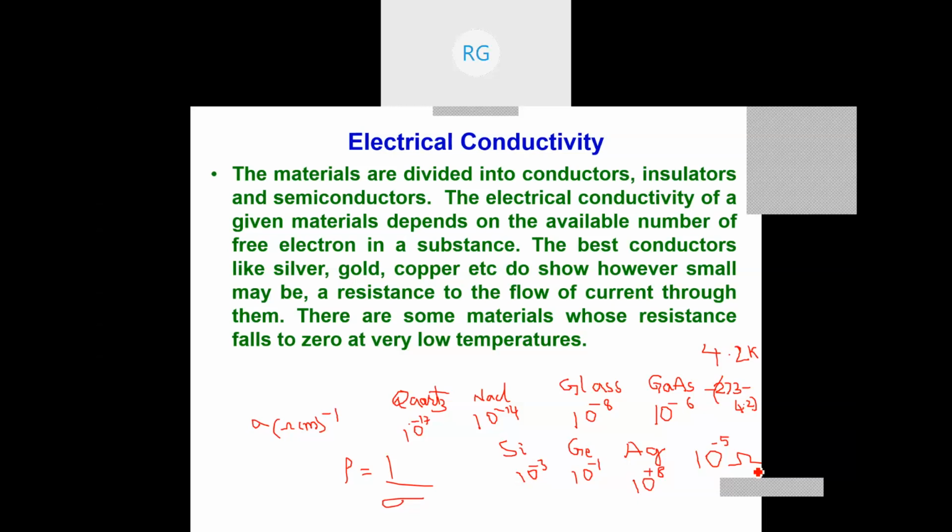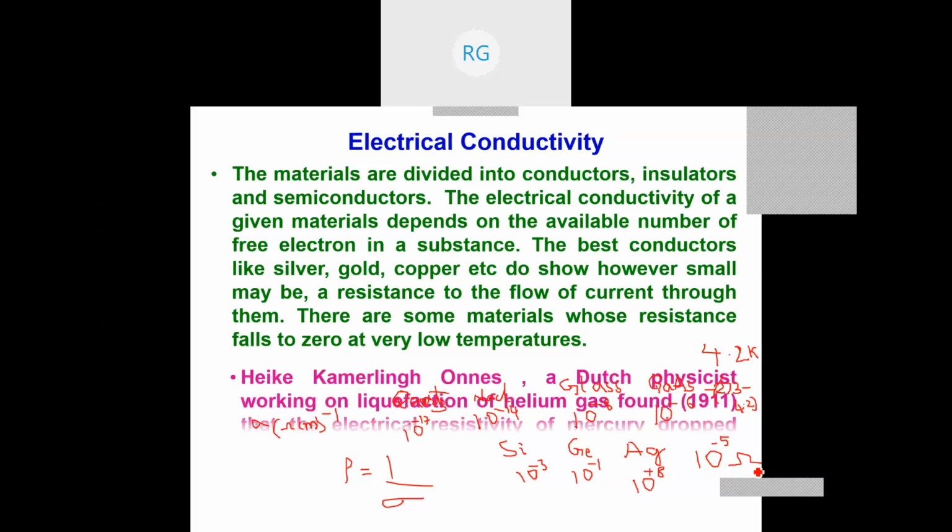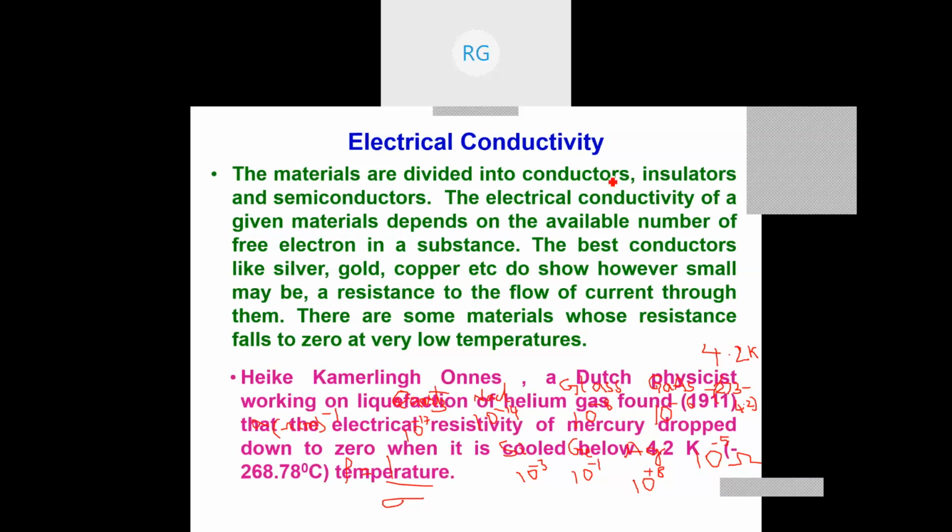But now we look at why the electrical conductivity will not come down to zero when the temperature is reduced to zero slowly and gradually from room temperature for various materials. So no material will show this. However, scientists like Kamerlingh Onnes did an experiment on liquefaction of gas.